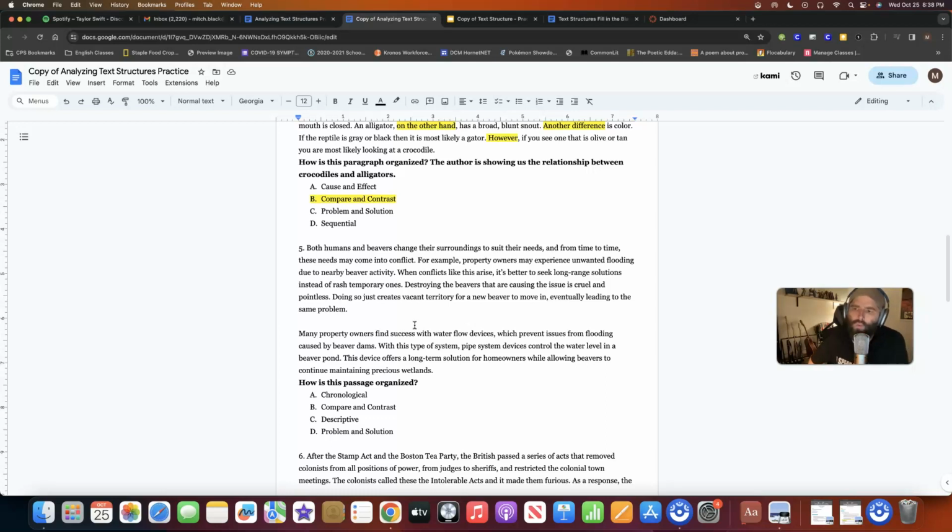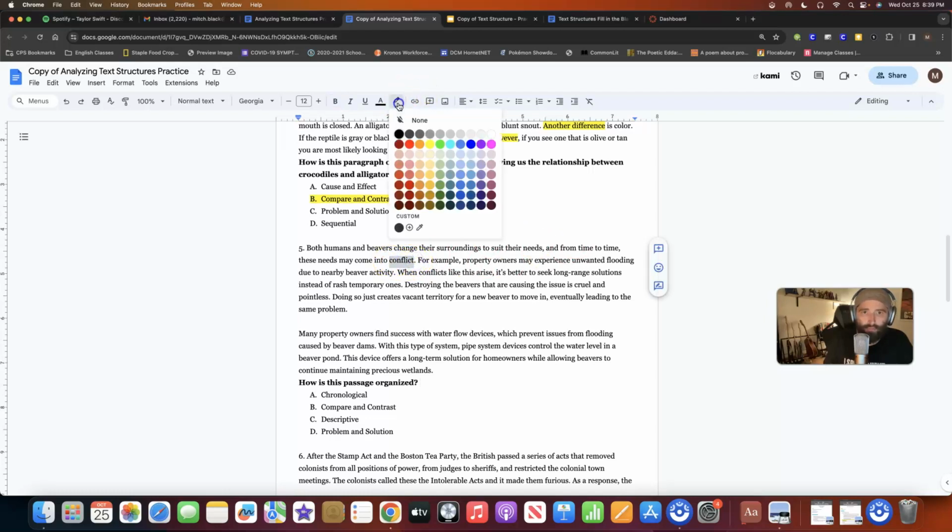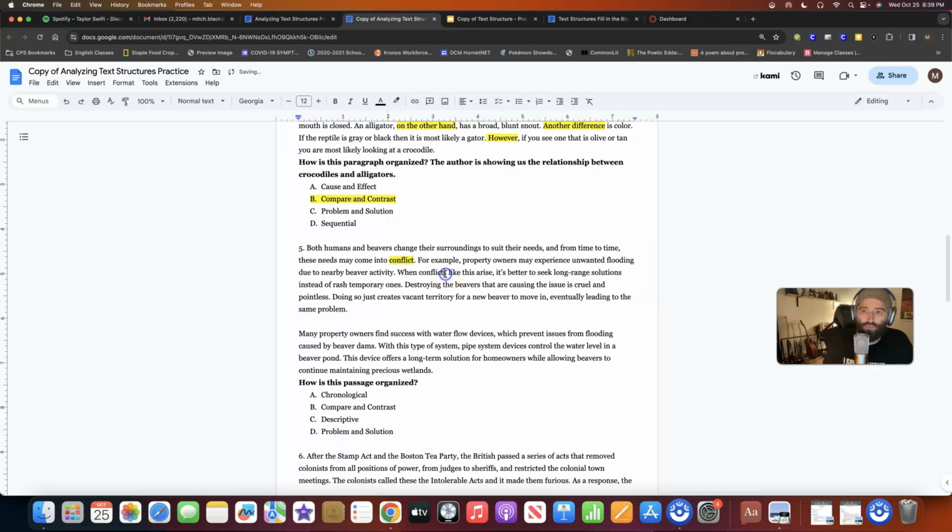So like number one, this one jumps out as two possibilities, but then you really narrow it down. And this is where I was seeing the mistakes that we were making. We were just saying cause and effect instead of problem and solution, and vice versa. We want to make sure that we are identifying this as problem and solution, because there are so many signal words that are pointing to there being a problem, but then we also provide the solution to that problem.